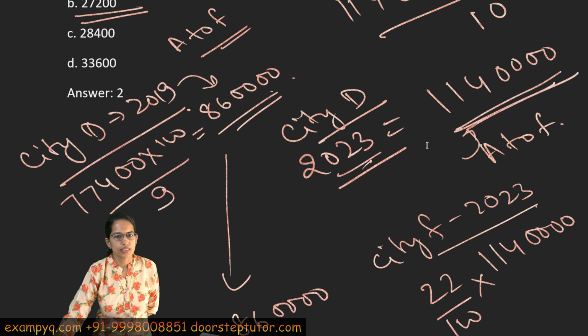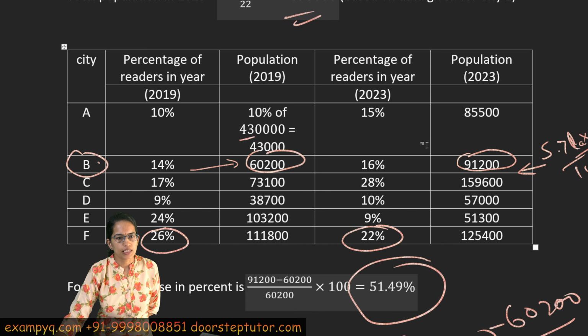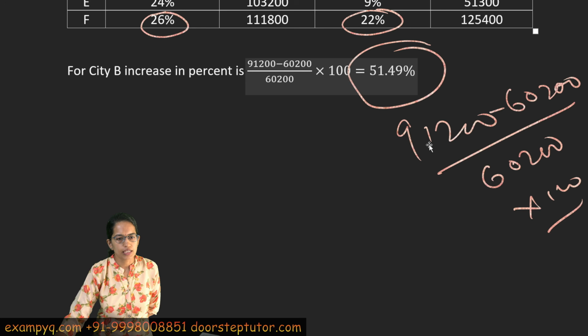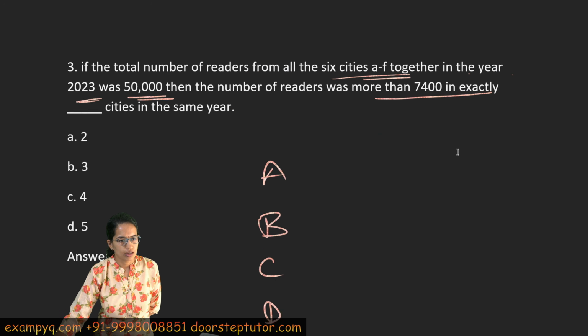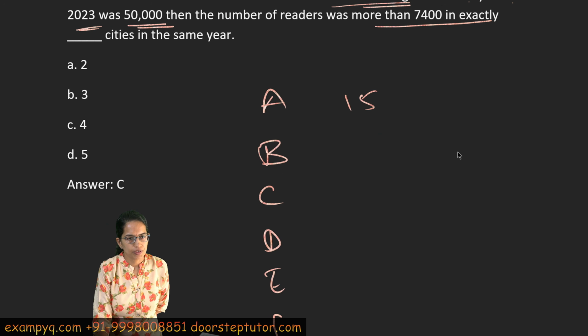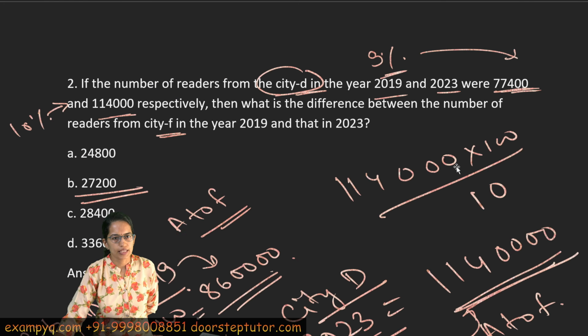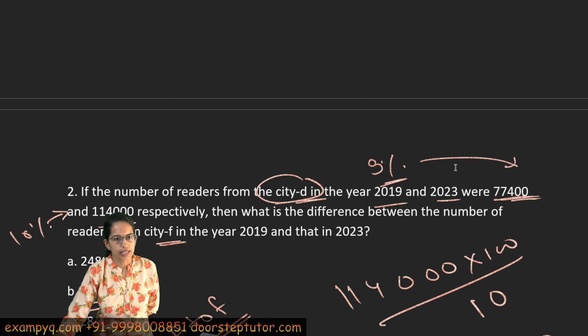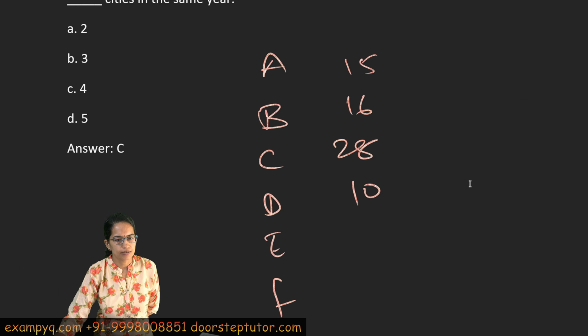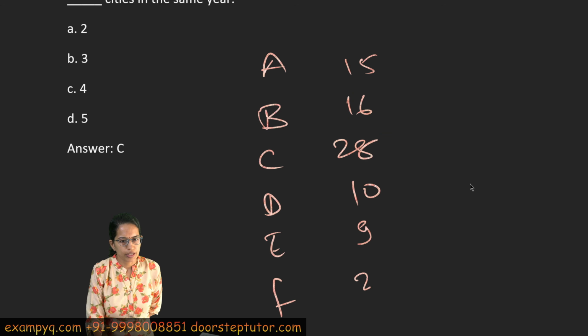Let me take the percentage that is given. The percentages are 15, 16, 28, 10, and then 9 and 22, right? And the total value that I have here is 50,000.